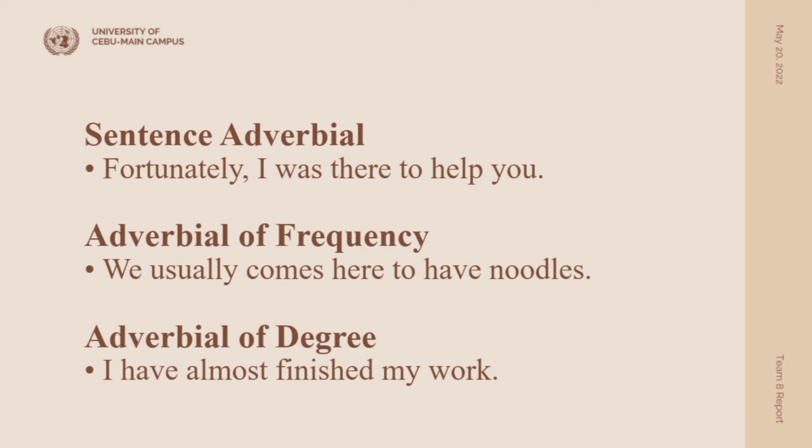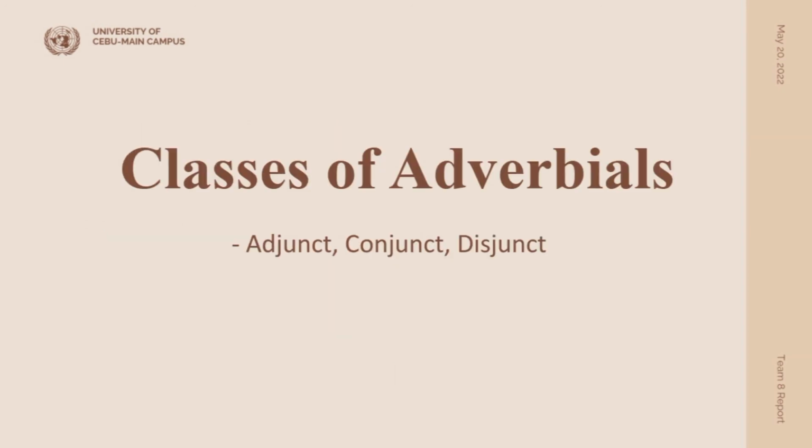Moving forward, the term adverbials refers to all structures that can take the position of an adverb on a phrase structure level. Adverbs modify the functional categories that occur in a sentence and may also be treated as predicates, which are functionally open and require one or more arguments to be satisfied. There are classes of adverbials: the adjunct, conjunct, and disjunct.